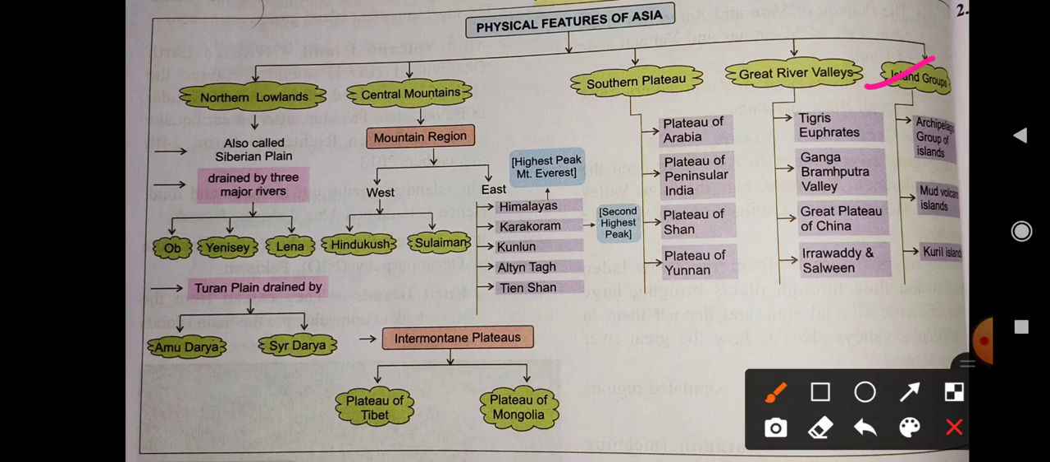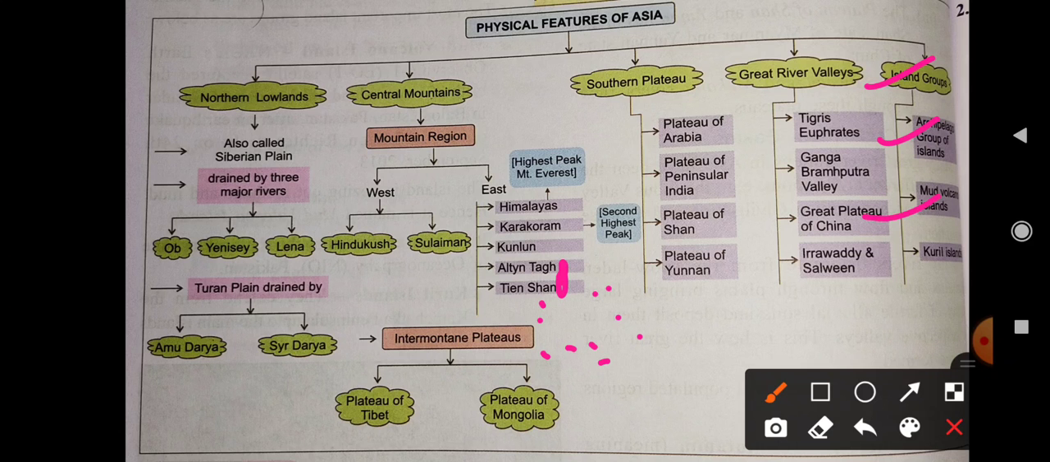The last one is called the island groups. The island groups, what does it mean? Where the islands are located. Now here it is the archipelago. Archipelago means a group of islands. Just like if there is only one island, it is called an island. But here there are so many islands, so it is called an archipelago. So archipelago is nothing but a terminology for a group of islands.